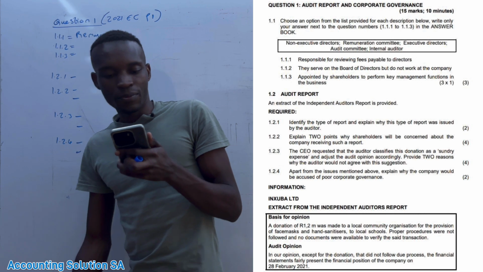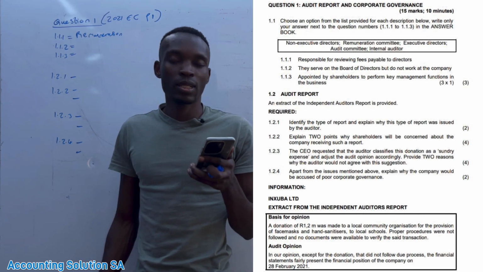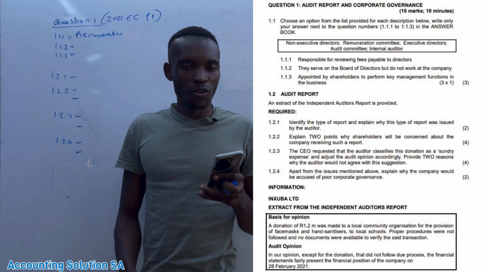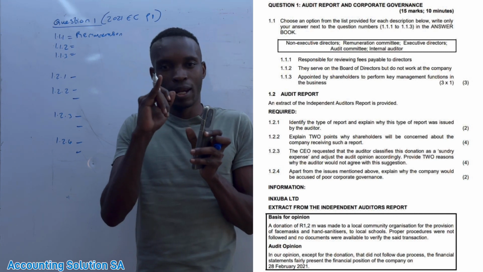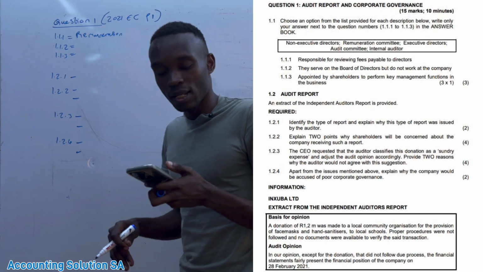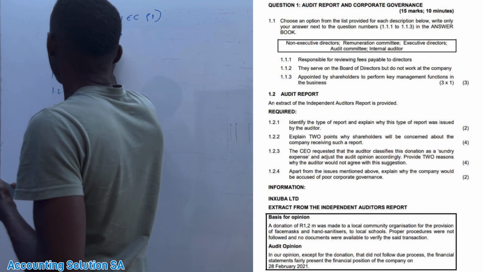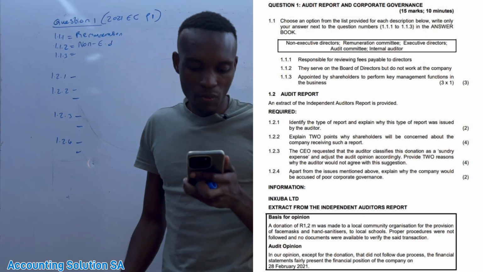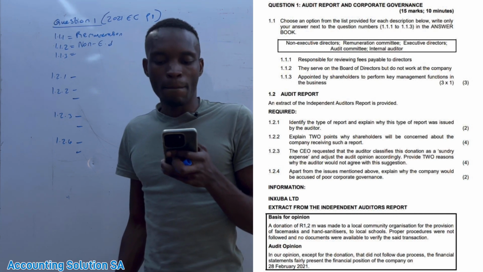Okay, then the next one, they serve on the board of directors but do not work at the company. These people, they are not here in our company, but they serve on the board of what? Of directors. It can be the word external or non. So in this case, we don't have external, we have what? Non-executive director.